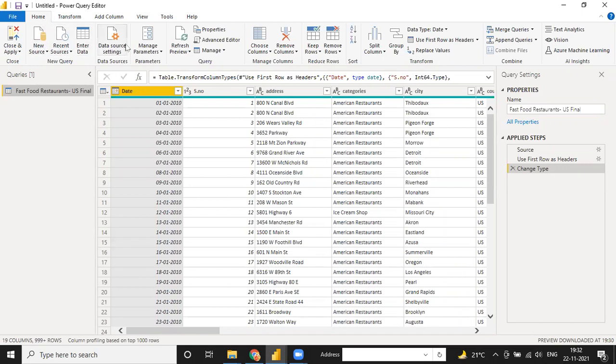In the Home tab, we have multiple options: choose column, keep rows, remove rows, split column, group by, data type, use first row as header, replace values. There are multiple things, merge queries, append queries. I will show you all these activities, okay? But right now, we will cover only whatever we need in this project.